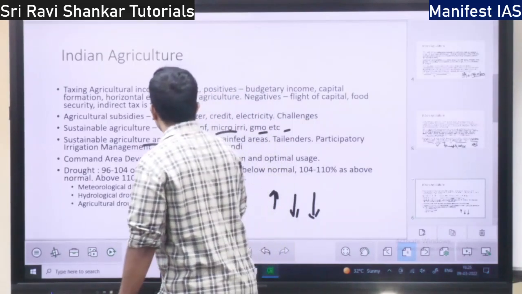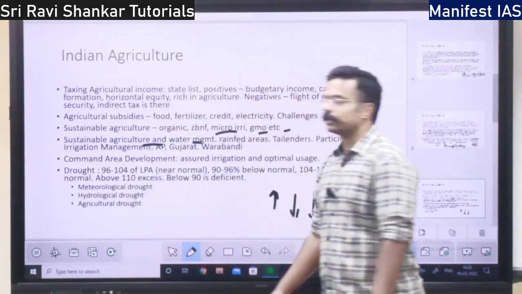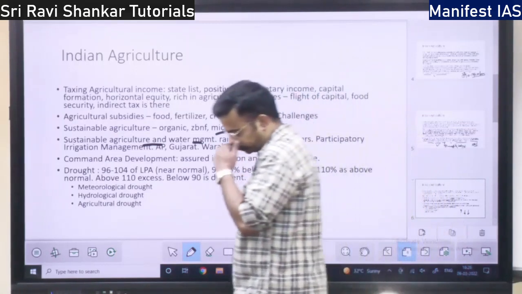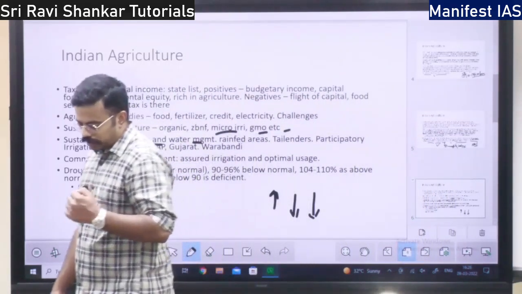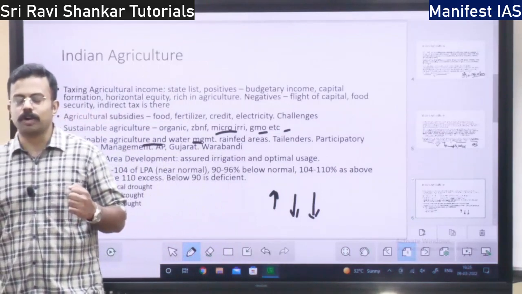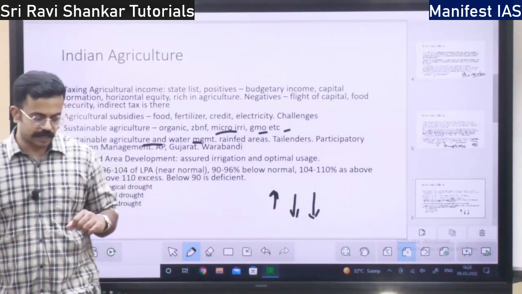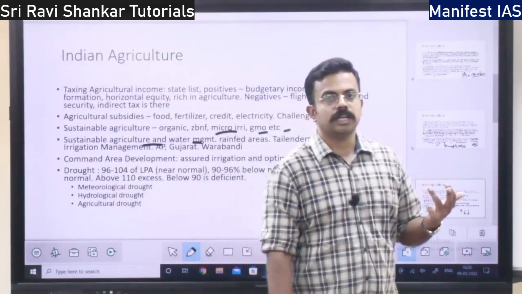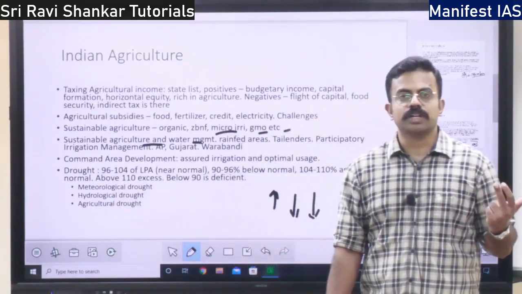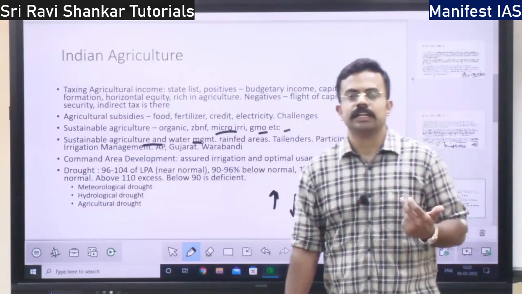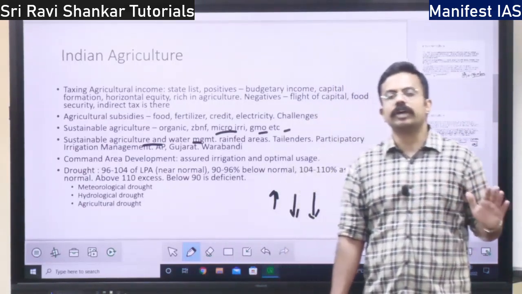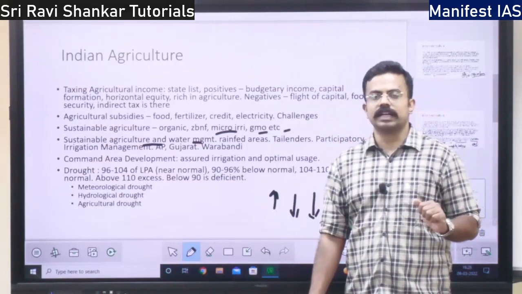So, sustainable agriculture and water management. See, how water management will lead to sustainable agriculture. If you are taking excess water from the ground, from the canals, from the lakes, then it is not going to contribute to sustainable agriculture.